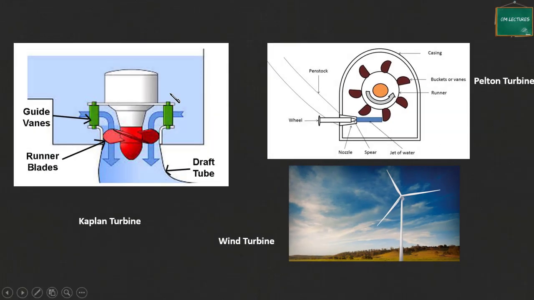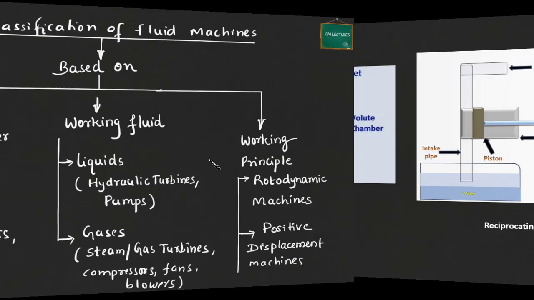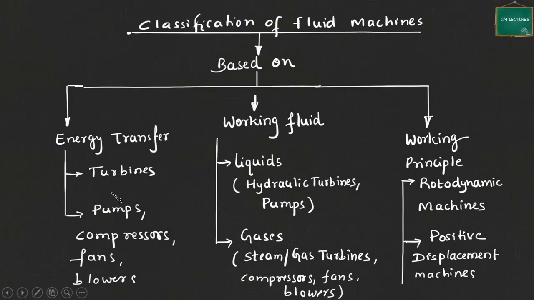All these are turbines. There are many turbines, and I have shown a few here. So in case of turbines, mechanical energy is produced by utilizing the energy stored in the fluid. That is one direction of energy transfer. The other direction is that by utilizing mechanical energy, we get fluid energy, like the pressure of liquid or air is increased.